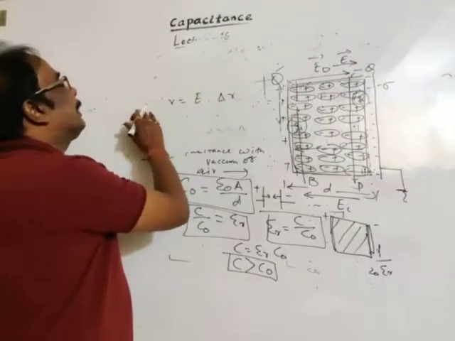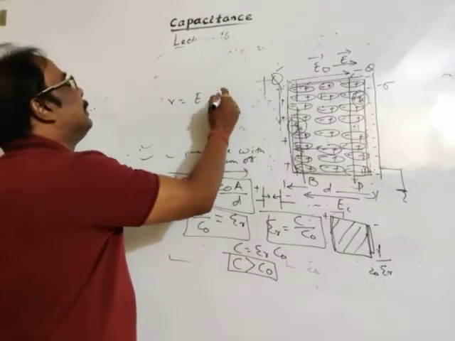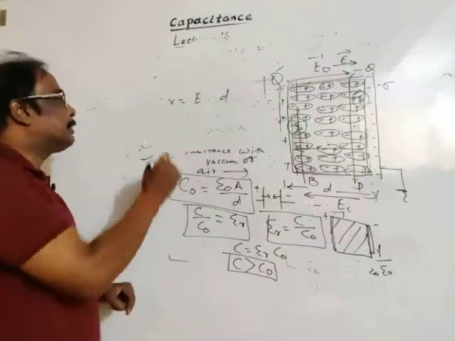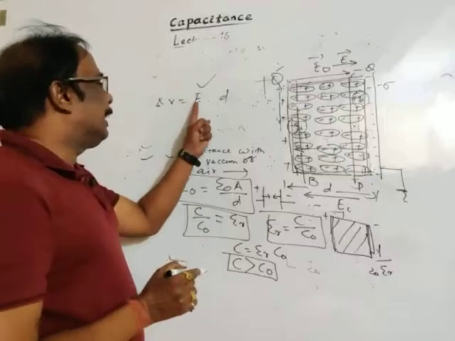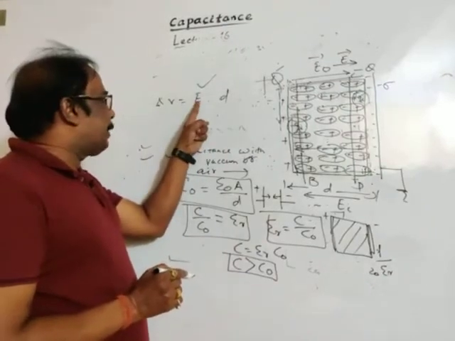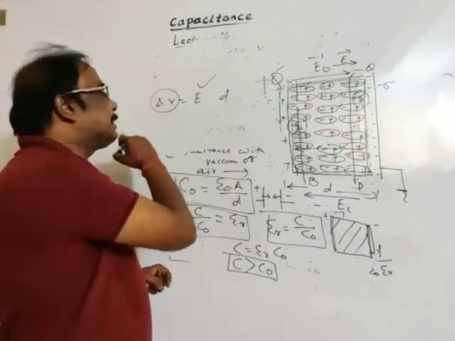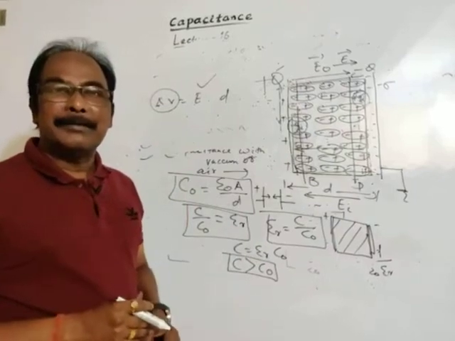Okay, so we are taking V and this is D. So potential difference delta V is equal to E into D. If charge increases, then electric field increases. If electric field increases, then potential difference increases.